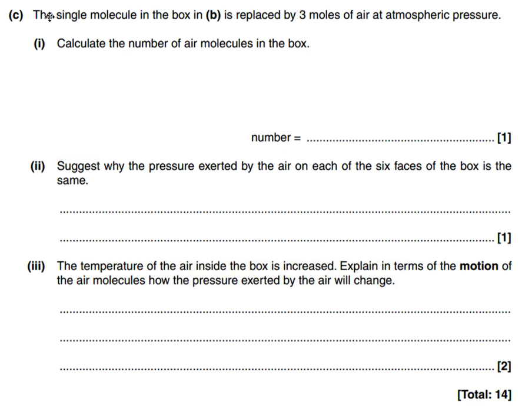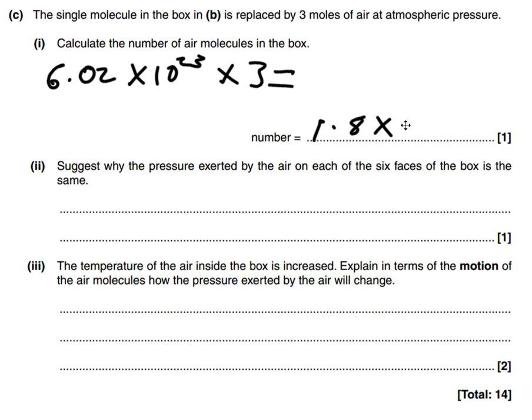Next question. A single molecule in the box is replaced by 3 moles of air at atmospheric pressure. Now there are 6.6, no, I'm getting my constants muddled up again. It's 6.02 times 10 to the 23 molecules per mole, so the number of molecules in total is Avogadro's constant times 3. That gives us 1.8 times 10 to the 24 molecules there.